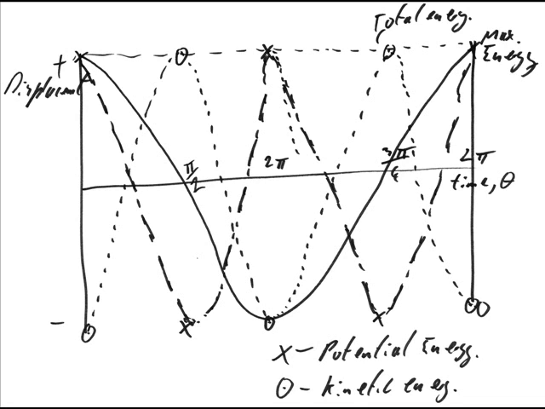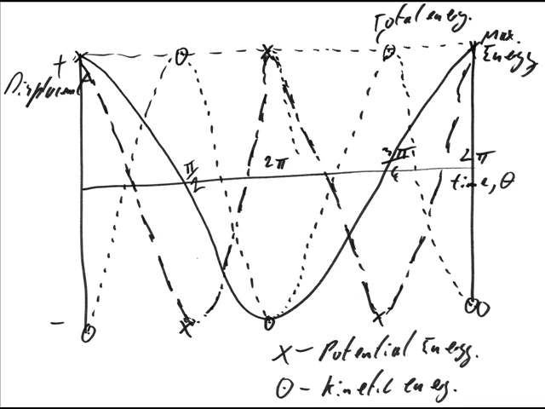At time T over 4, the oscillator has no displacement and maximum velocity. The kinetic energy of the system equals the total energy, and the potential energy is 0. As time approaches T over 2, the kinetic energy decreases following the sine squared function of before, approaching 0. And the potential energy increases so that kinetic plus potential equals total energy, until at time T over 2 the potential energy equals the total energy. The displacement is now at its maximum negative value.